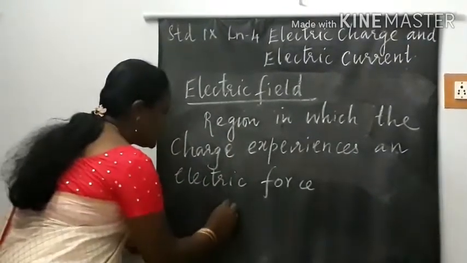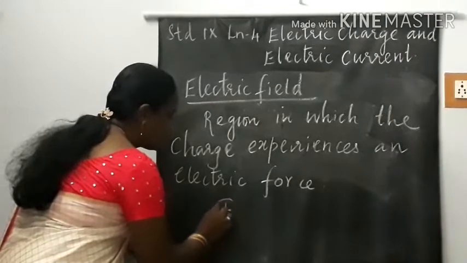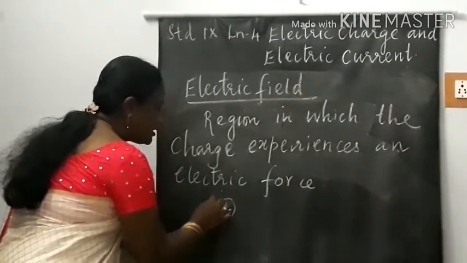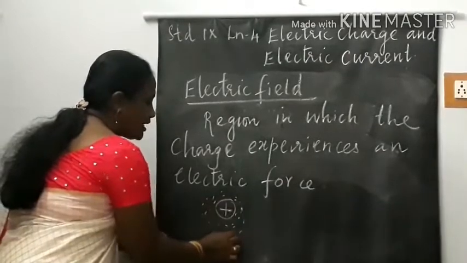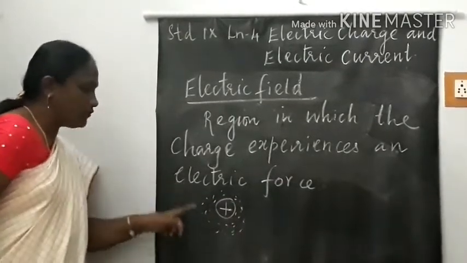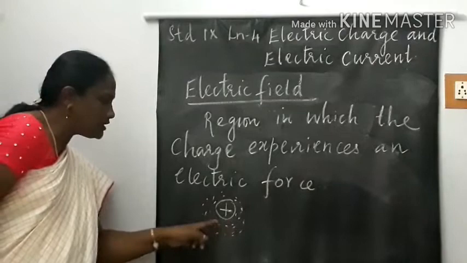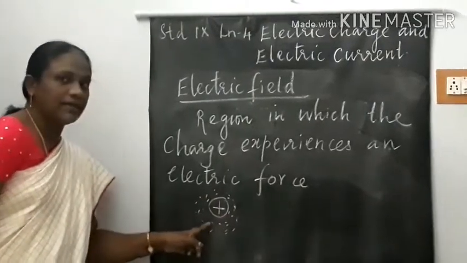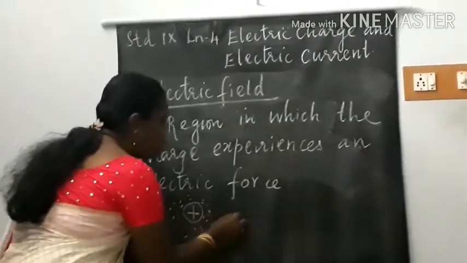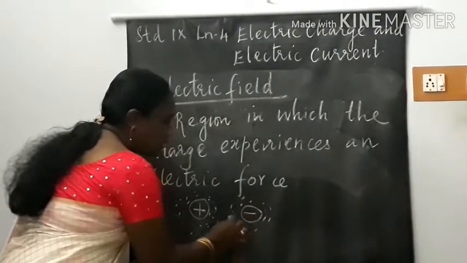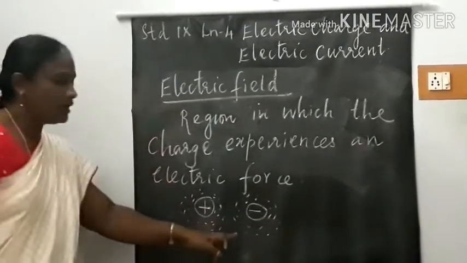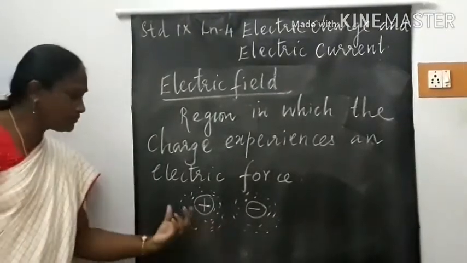Suppose you are considering a positive charge, the region around this charge may experience an electric force. So around this region we can have the electric field. Similarly, in the case of a negative charge also, there is a region around the charge experiencing an electric force.